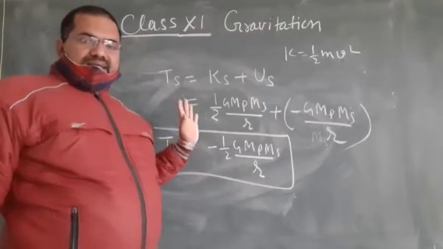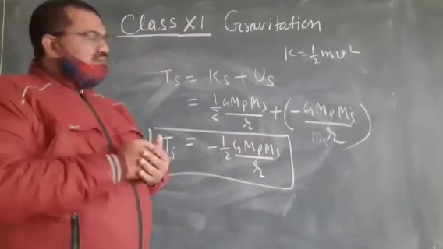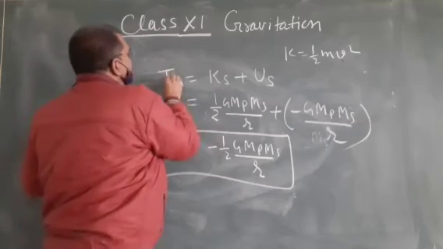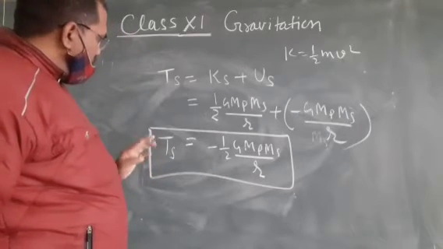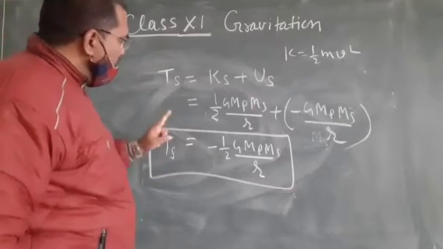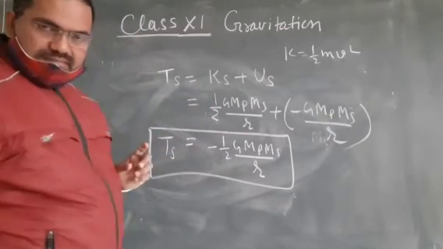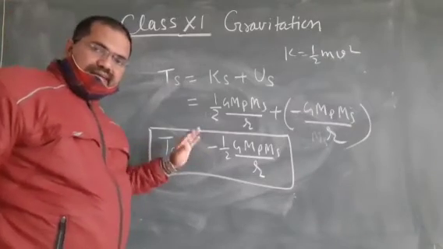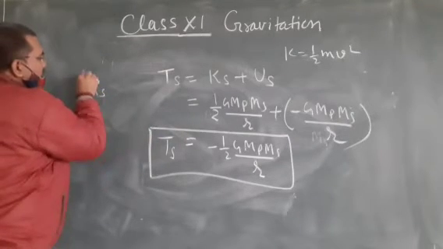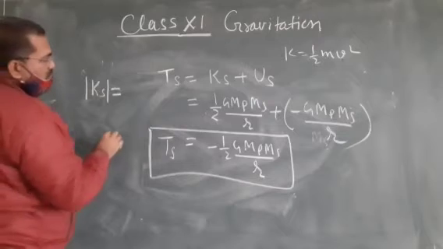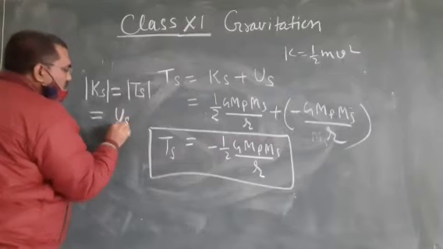This is the total energy of a satellite revolving around the planet. You should remember this. Can you give the relationship between these three? Write it down: magnitude of kinetic energy equals magnitude of total energy, which equals magnitude of potential energy divided by 2.